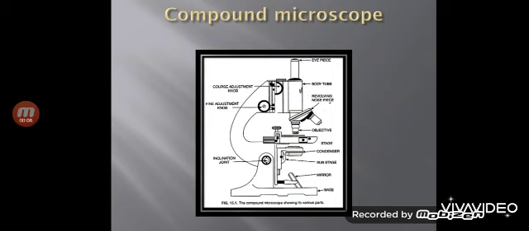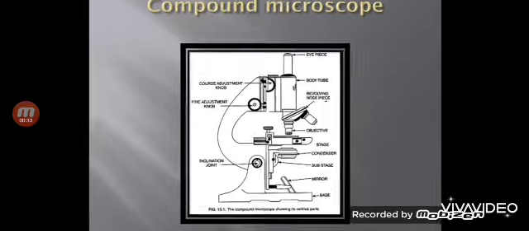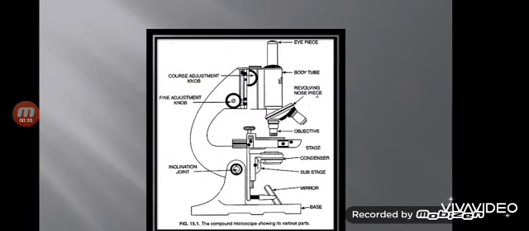But nowadays, students, such compound microscopes are there, and through these compound microscopes we can magnify the object so many times. I mean, you can see even a very tiny particle through the magnifying lenses of this compound microscope. We will just see the parts of compound microscope.